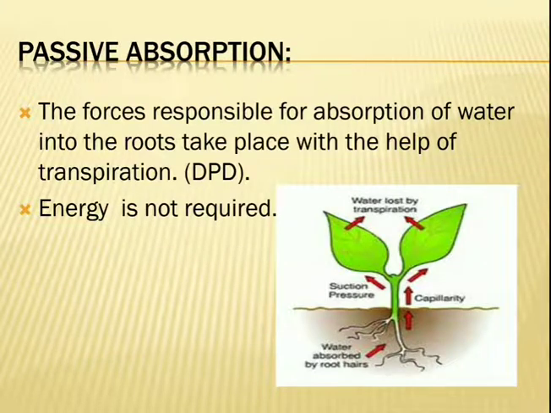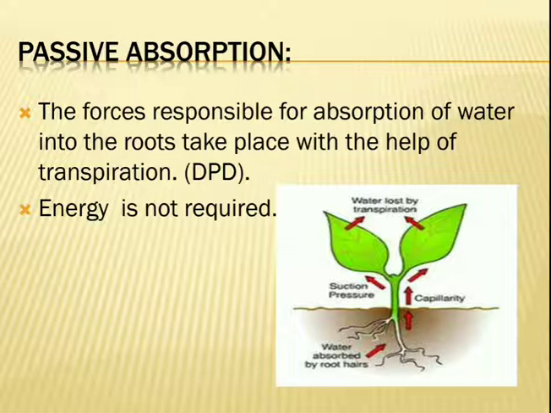Now the next one is passive absorption. So what is passive absorption? In this method, the living cells of the root do not play an important role in absorption. So in passive absorption the living cell does not play its role. Here transpiration plays an important role. Transpiration is the evaporation of water through the aerial parts of the plant.